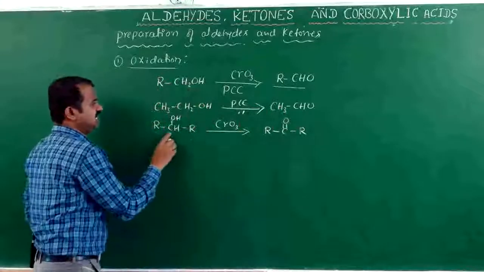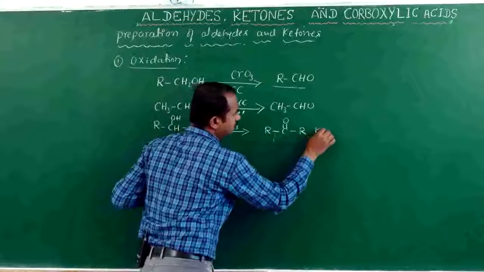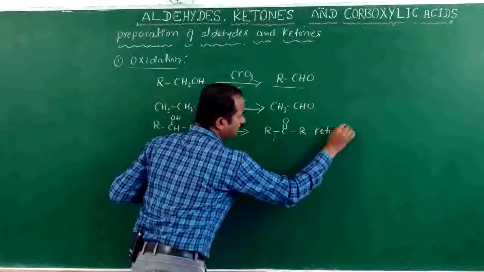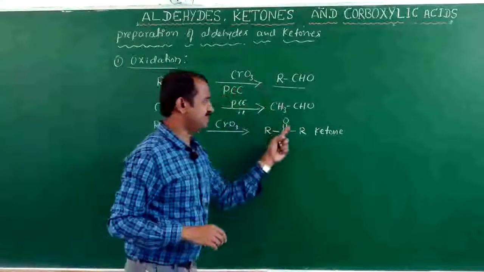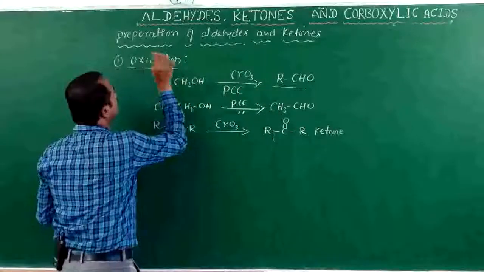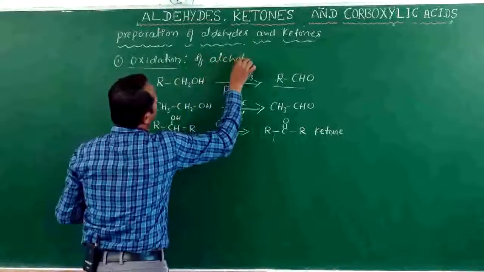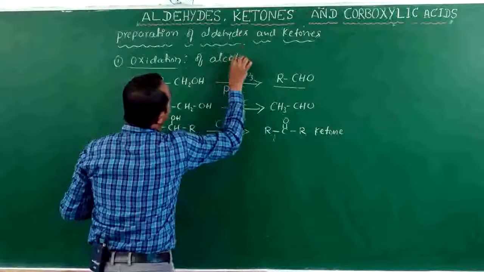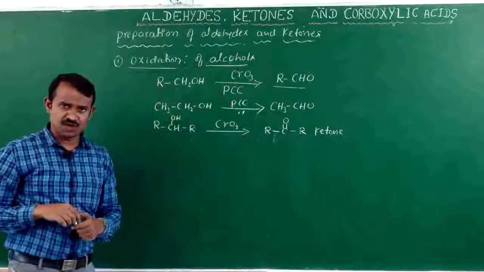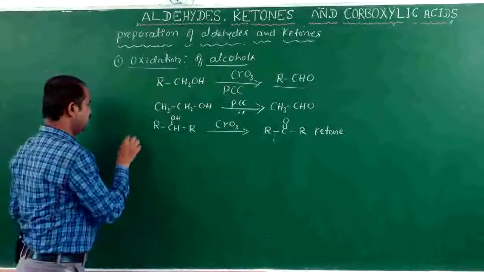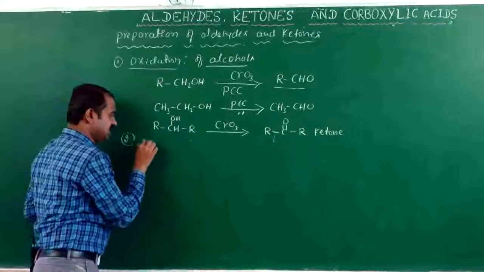This functional group is called a ketone. This is preparation of aldehydes and ketones by oxidation of alcohols. That is the first one.